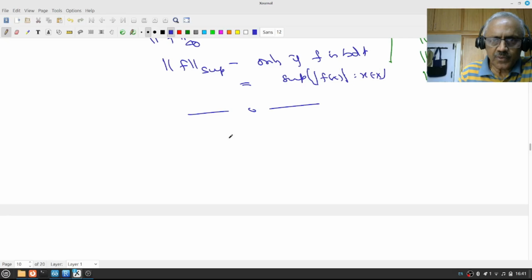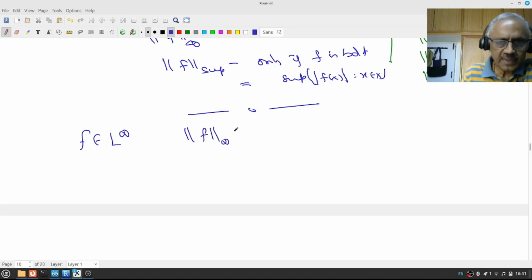Now there is one more point. These are small points which I want to say, which are never emphasized. I explain them carefully. If you want to be comfortable, you should go through all these things. Now let us look at this: if f is in L infinity, I define this, and this is a number. I'm saying this is an essential bound.